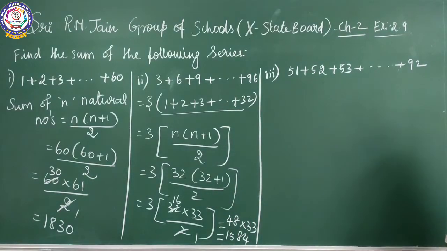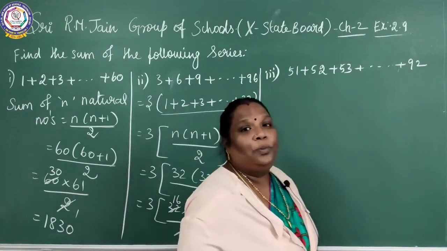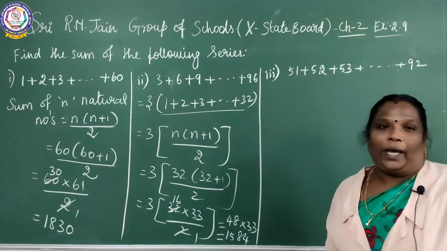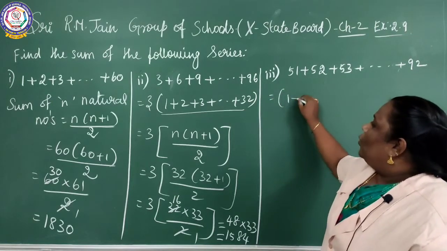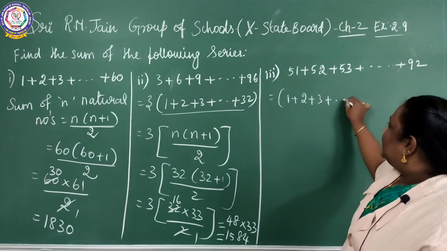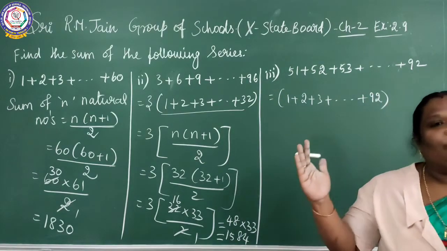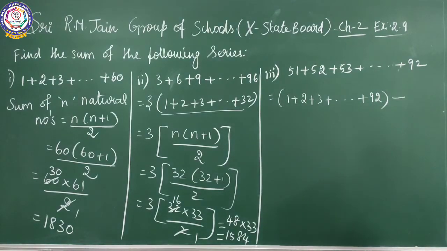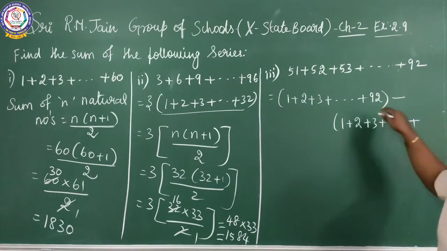See the third subdivision. 51 plus 52 plus 53 etc. plus 92. See, it does not start from 1. The sum starts from 51. So you will write it in such a way: 1 plus 2 plus 3 plus etc. plus 92, that is the total term, the sum of the natural numbers from 1 to 92, minus 1 plus 2 plus 3 plus etc. up to 50, since it starts from 51.